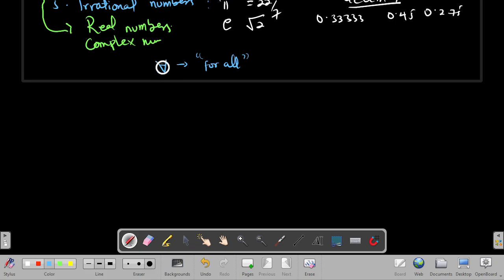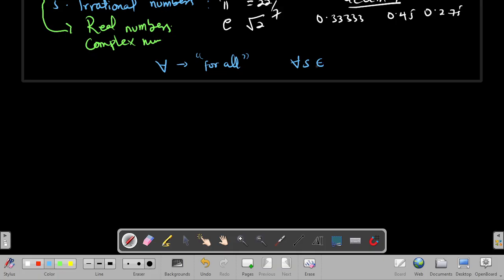I'll just use this symbol, and I'm telling you "for all," then it continues, for example, for all S which are members of something. You have to take note of that to understand mathematics very well.